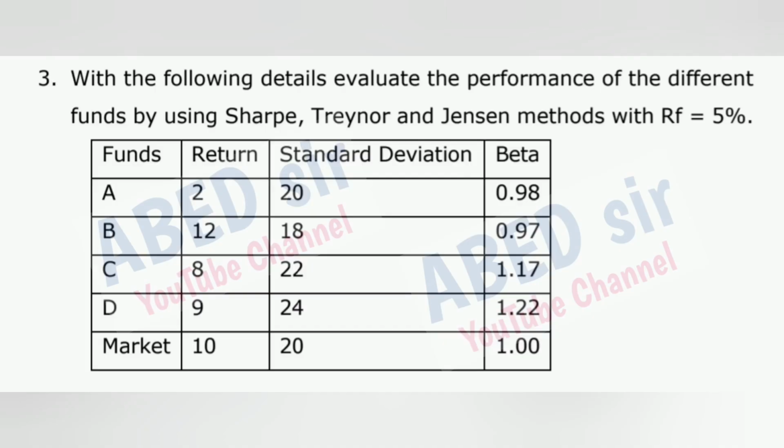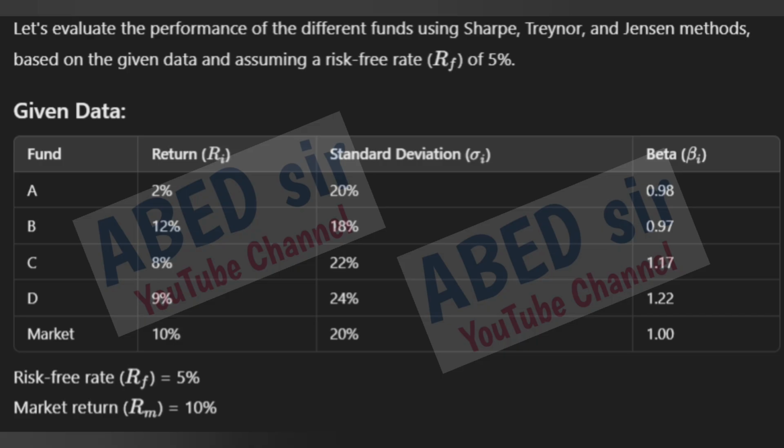With the following details, evaluate the performance of the different funds by using Sharpe, Treynor and Jensen methods with RF equal to 5%. Let's evaluate the performance of the different funds using Sharpe, Treynor and Jensen methods based on the given data and assuming a risk-free rate (RF) of 5%.